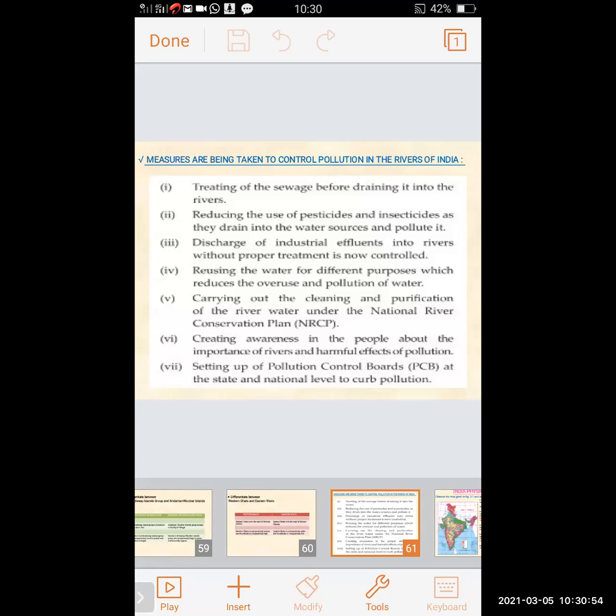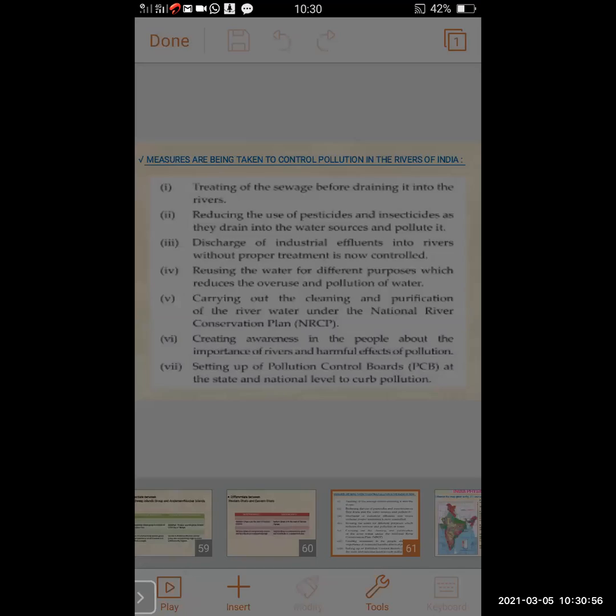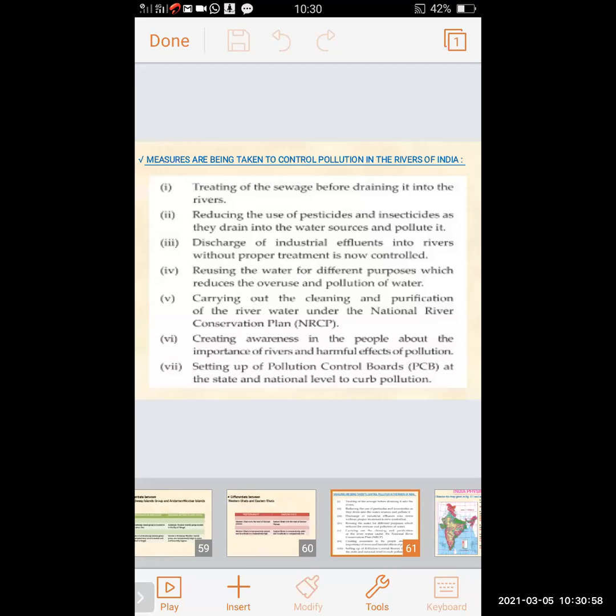Setting up of Pollution Control Boards, PCB. PCB means pollution control boards. These boards should be set up at the state and national levels to curb pollution. This can also create awareness among the people, and this will help to control the pollution in the rivers of India.